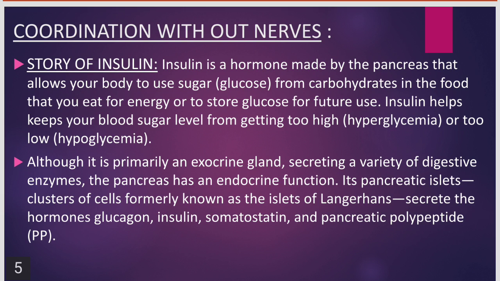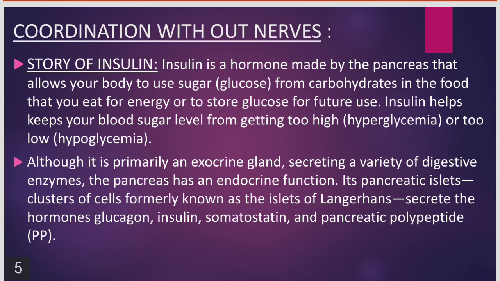Now you all know that insulin is a hormone made by the pancreas that allows your body to use sugar from carbohydrates in the food that you eat for energy or to store glucose for future use. Insulin helps to keep your blood sugar levels normal and prevents them from getting too high. If the sugar levels go high in the blood, people will have hyperglycemia, diabetes mellitus. Or if the sugar levels are too low in the blood, then they suffer from hypoglycemia. Both the conditions are not good.